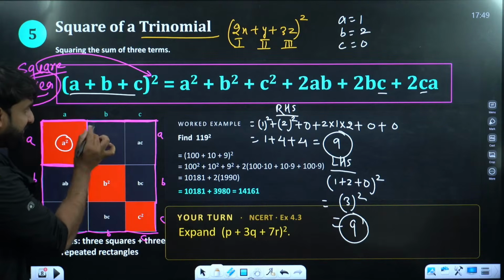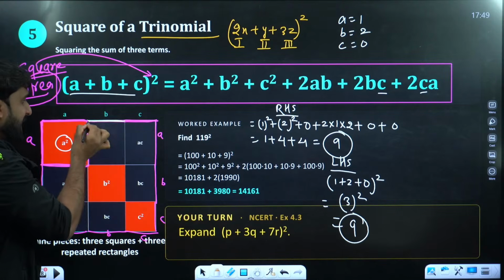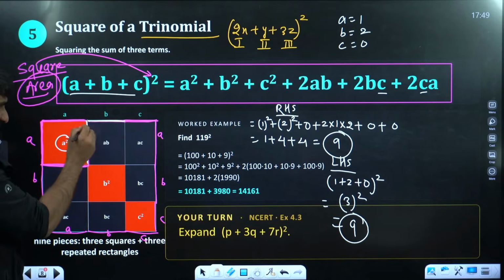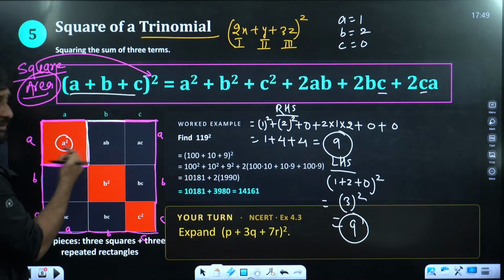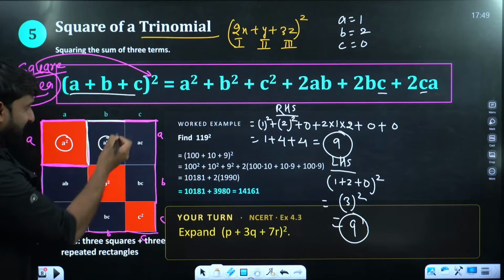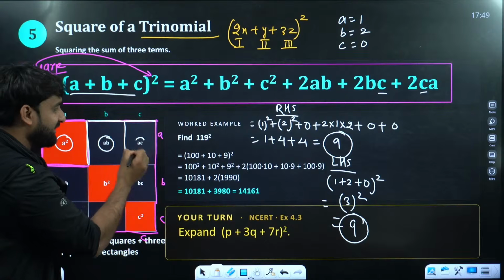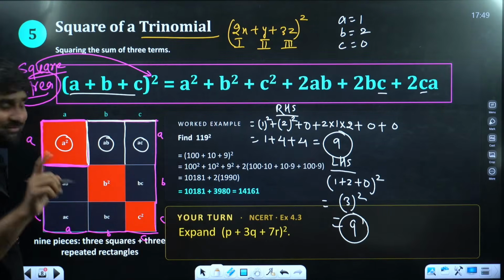And now if this is b and this is already a, because this line is the part of this square, so length into breadth, the area will be ab. And if this is a, so this is also a, and we already have this as c, so the area will be ac. Clear, everyone?